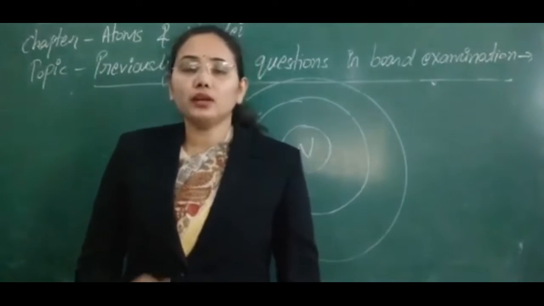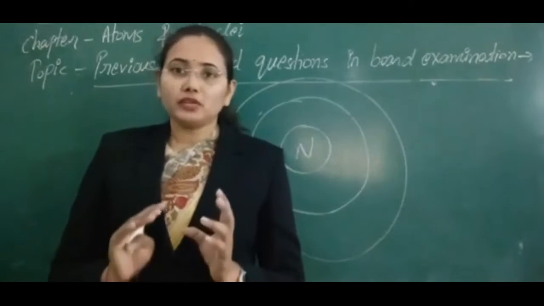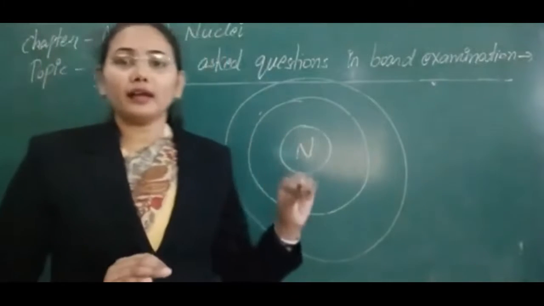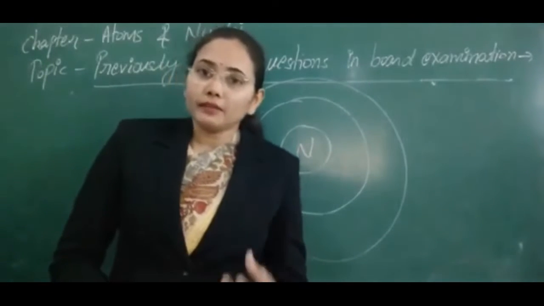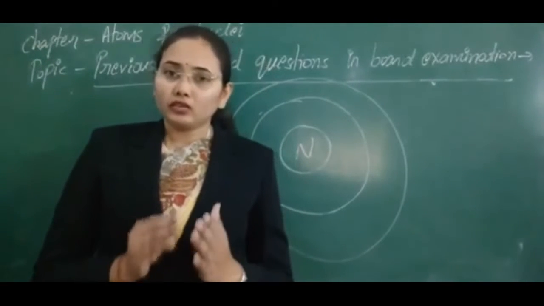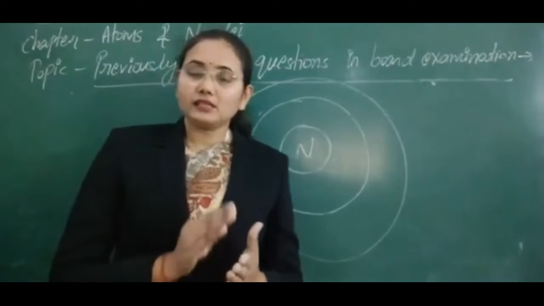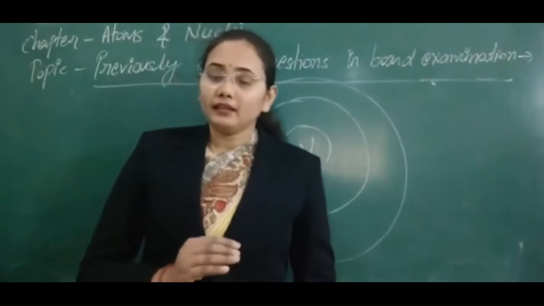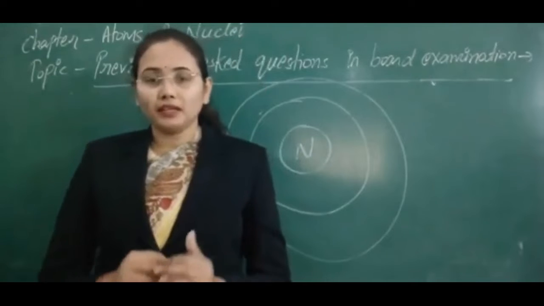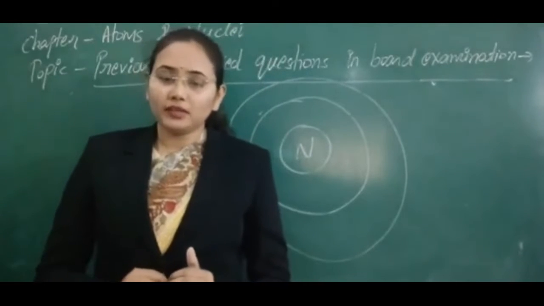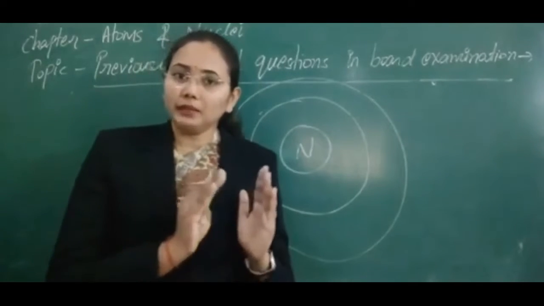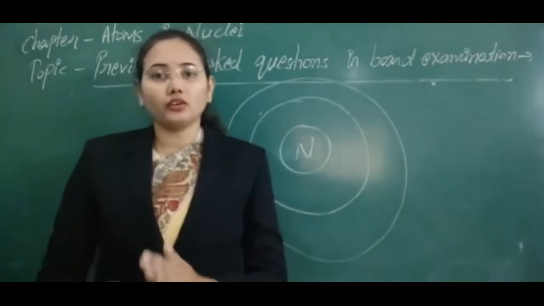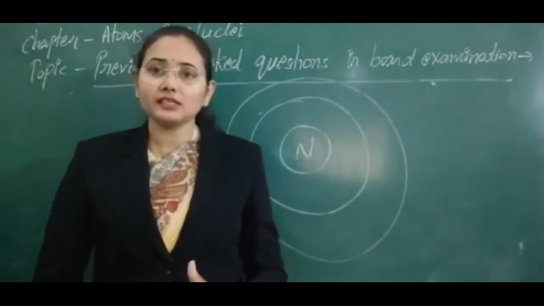So according to Bohr, the first postulate is that an electron cannot revolve in every possible circular orbit. An electron can revolve only in certain circular orbits, and those certain circular orbits are called stationary orbits. So he put a limitation on the revolution of the electron around the nucleus, the first condition.